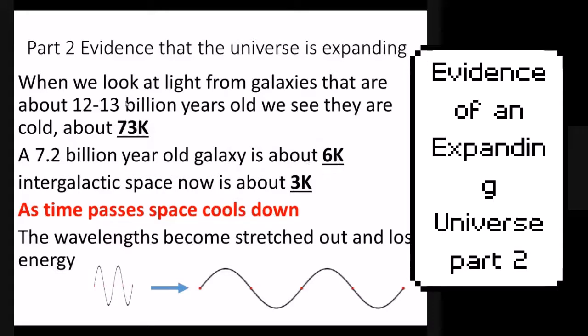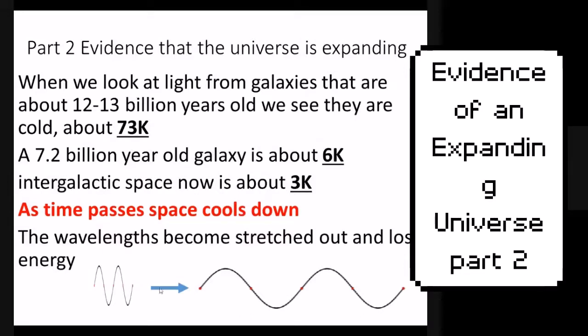Well, let's get even older. Let's look at a galaxy that's about 12 to 13 billion years old. So it was formed only about a billion years after the Big Bang. We look at the space between that galaxy, and it's about 73 Kelvin. So for comparison, way colder than anything here on Earth still, but not 3 Kelvin. Okay, well, let's get even hotter than that. So as you can see, as you get farther and farther in the past, to about 6 to 7 billion years ago, to about 12 to 13 billion years ago, the temperature gets hotter and hotter and hotter.